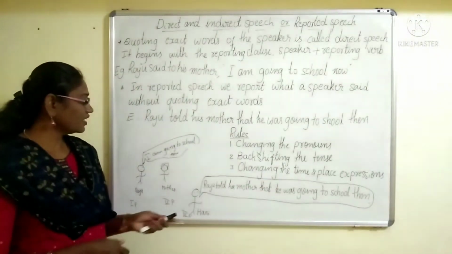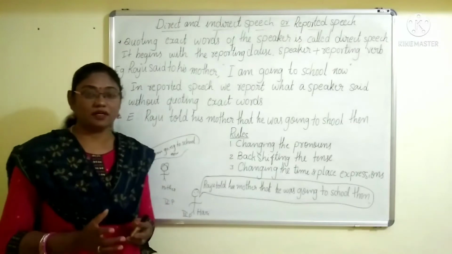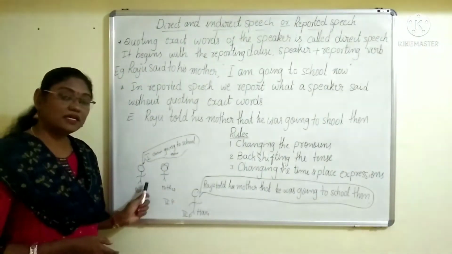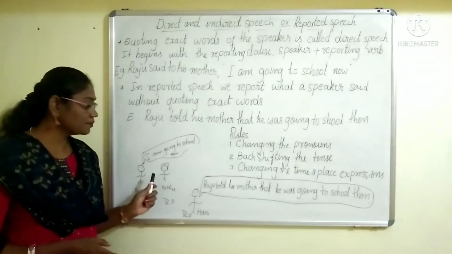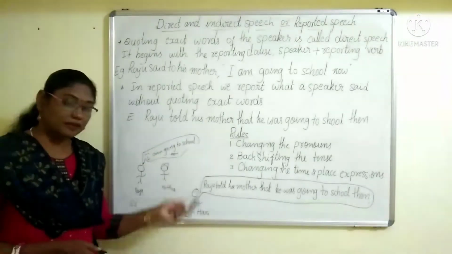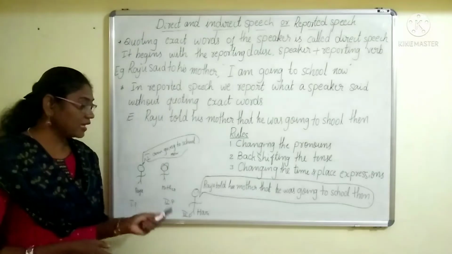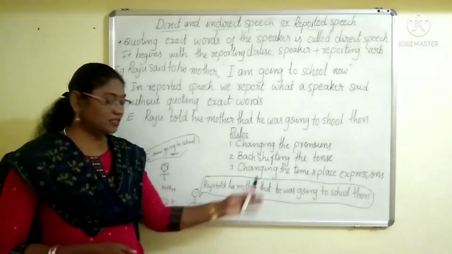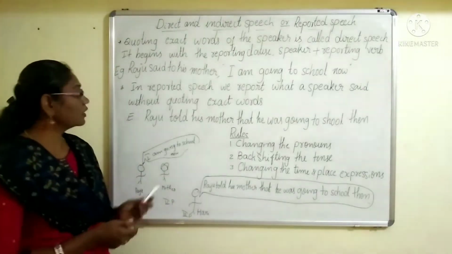Okay, so this is the way. This is just for clarification. Here, two persons are talking. This is direct speech. And if another person listens to this and reports to someone else, we have to use this method. This is just for clarification.